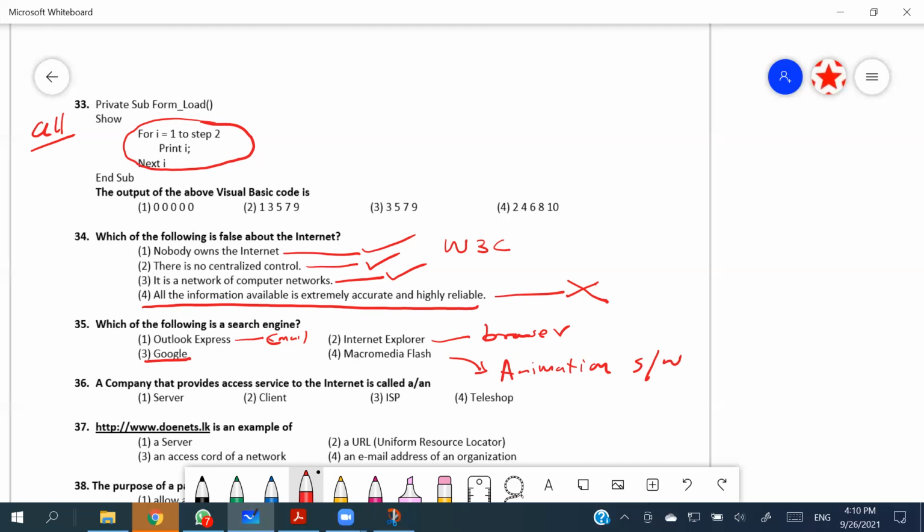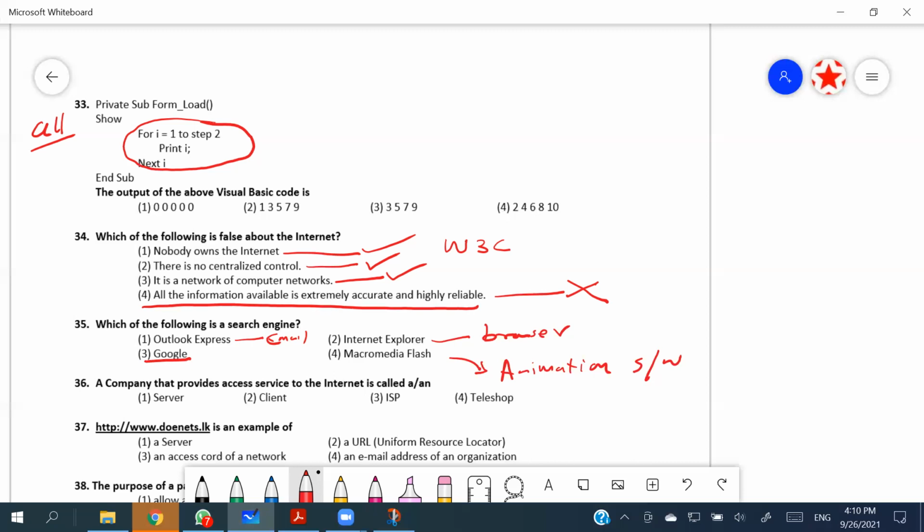So 36th: a company that provides access services to the internet is called what? They are just asking who provides the internet services.